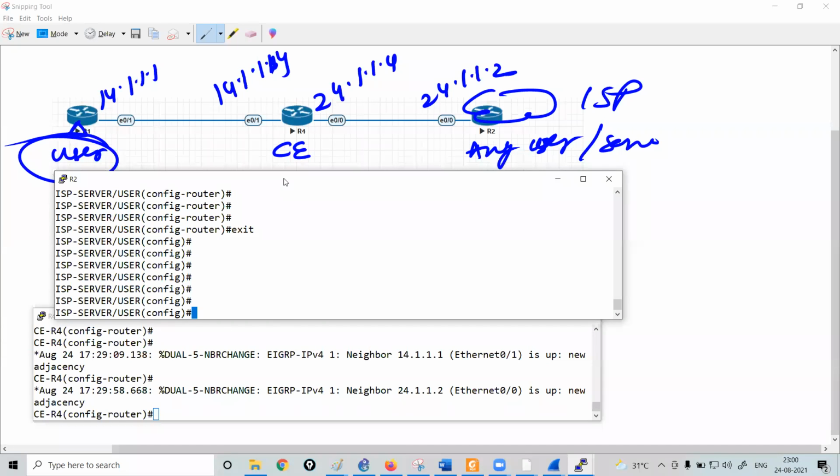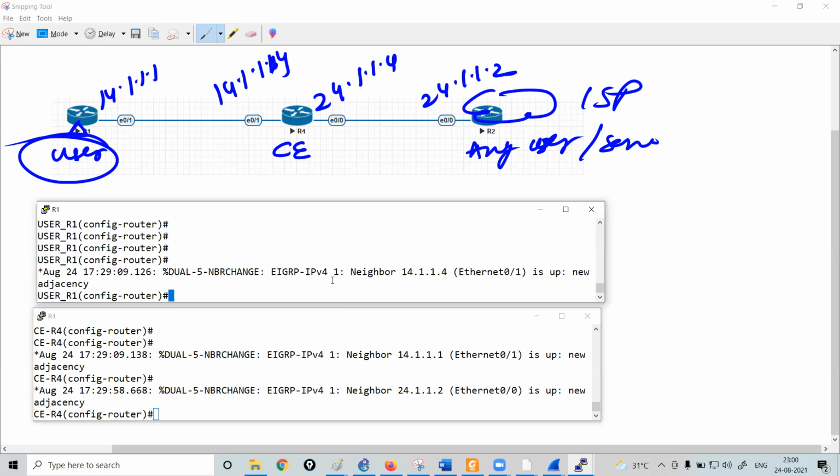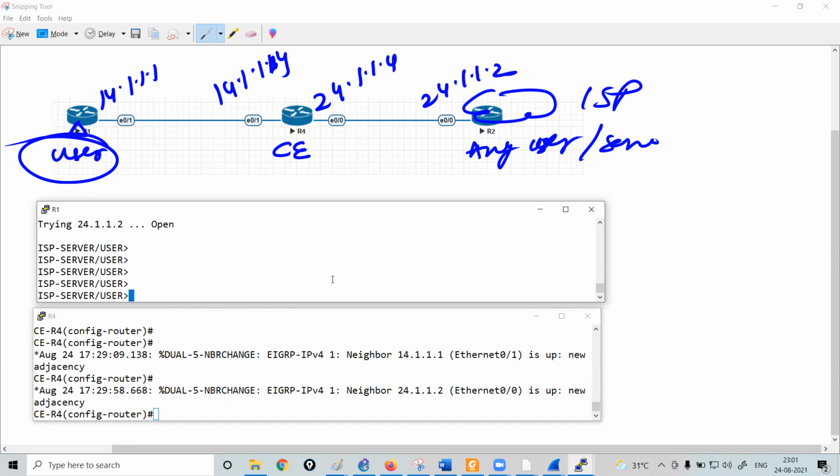Let me configure telnet: line vty 0 4, transport input all, no login. That's it. We have configured the telnet protocol on router R2. Now make sure you are able to take the access from router R1, which is your user router. Do telnet 24.1.1.2. You are able to take the access, you can see. That's it.